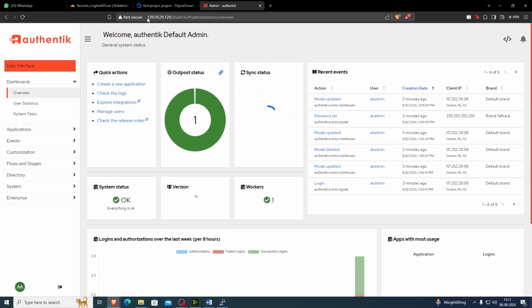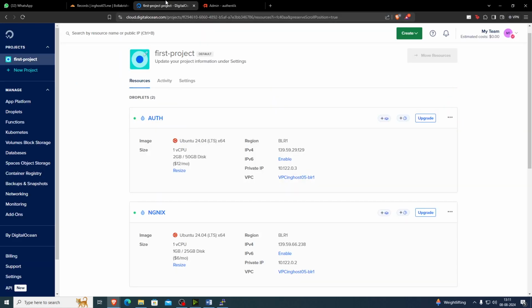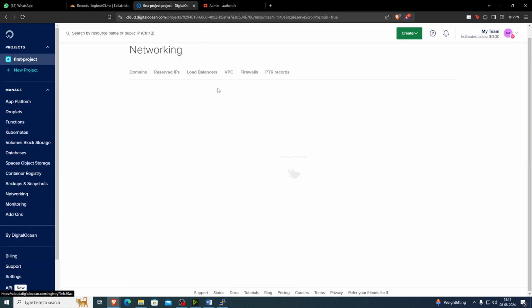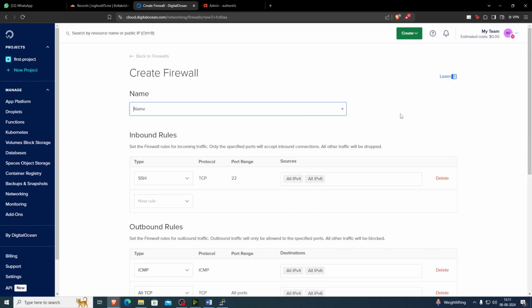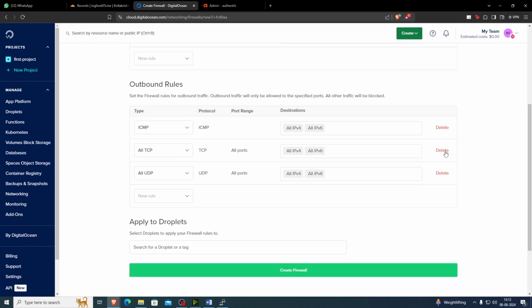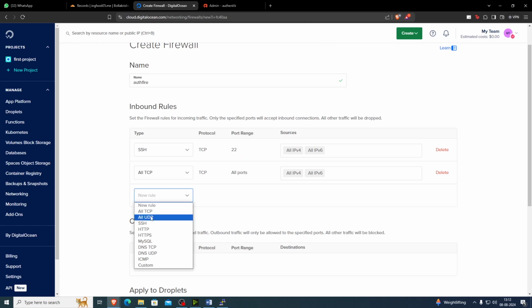So let's change the firewall rule so that we can't access Authentik using the IP address. We'll go to networking, firewalls, create a firewall. I'm gonna delete this. New, all TCP, all UDP.